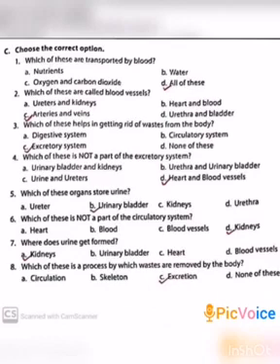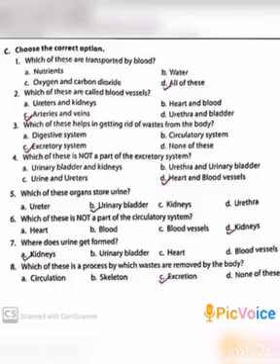Next, C. Choose the correct option. First one, which of these are transported by blood? A. Nutrients. B. Water. C. Oxygen and carbon dioxide. D. All of these. The answer is D. All of these.